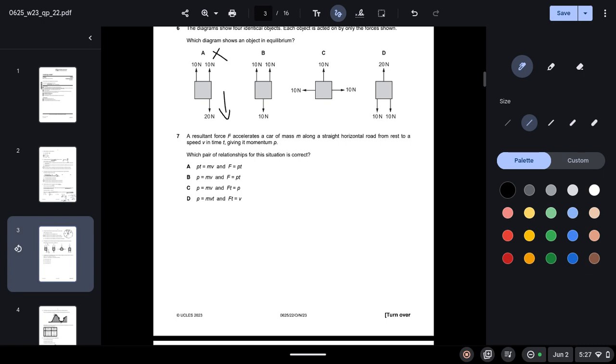Similarly, in B, the resultant moment is 0, but the resultant force is not 0, since it is 20 upwards and 10 downwards. So B is also incorrect. In C also, the resultant force is not 0, so C is also not correct. However, in part D, both the resultant force and moment are 0, so D is your answer.